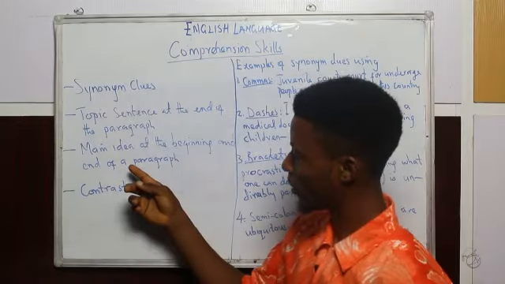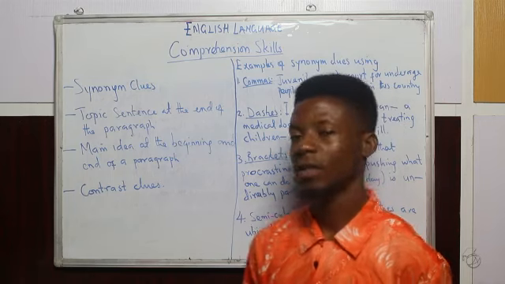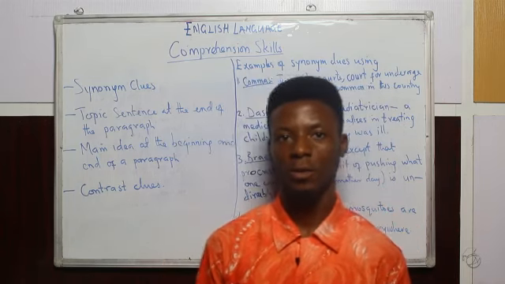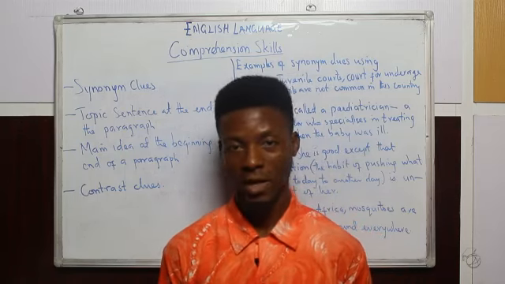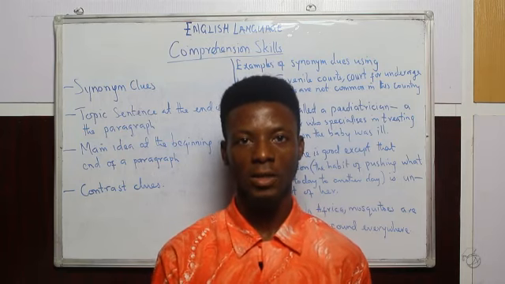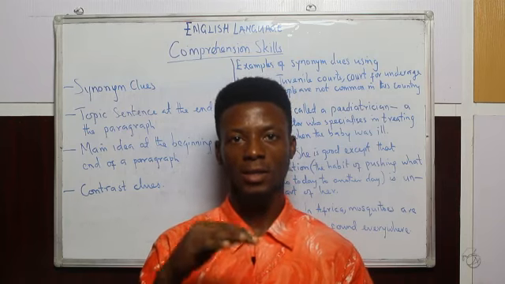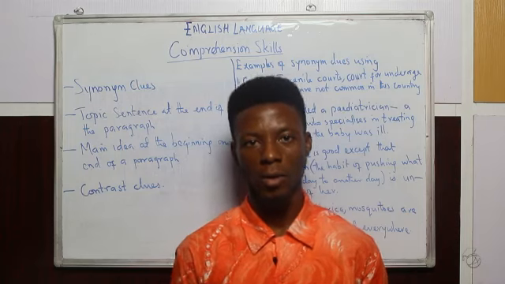The next outline is the main idea at the beginning and end of a paragraph. Again, we'll take a look at a few paragraphs, and then we'll identify what the writer is talking about as the main sentence in the beginning of the paragraph and also at the end of the paragraph.